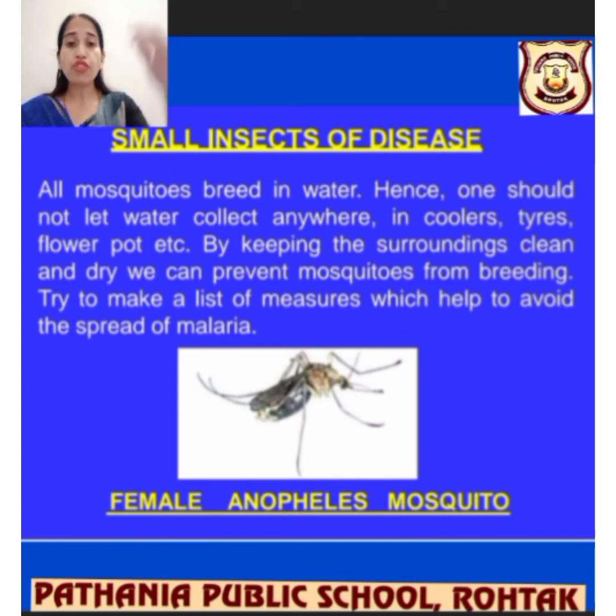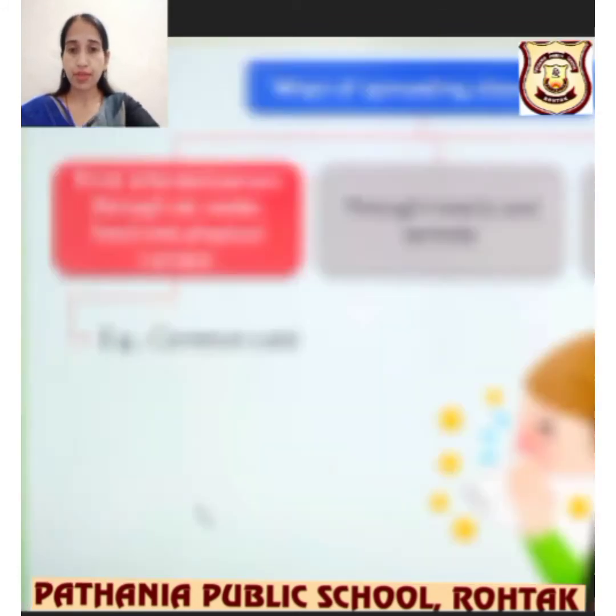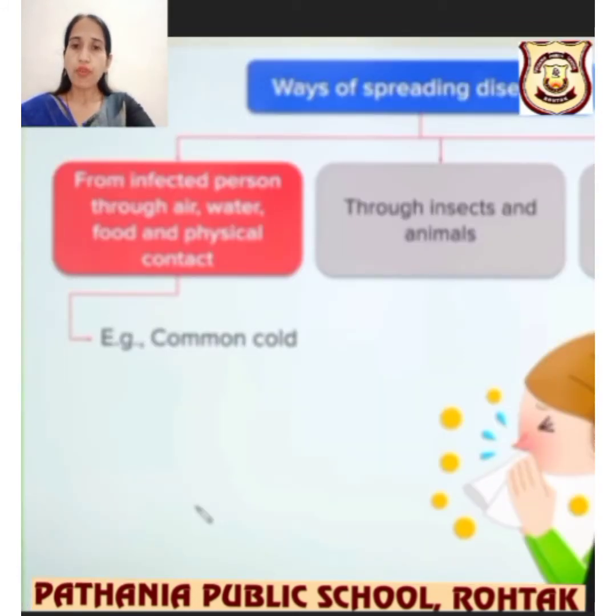Try to make a list of measures which help to avoid the spread of malaria. In the rainy season, please take care of yourselves and look after your surroundings so that water is not collected anywhere, so that you can save your family from malaria and dengue type diseases. Now we are talking about spread from infected persons through air, water, food, and physical contact.